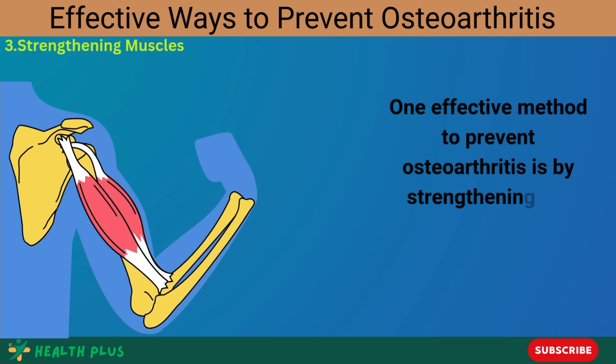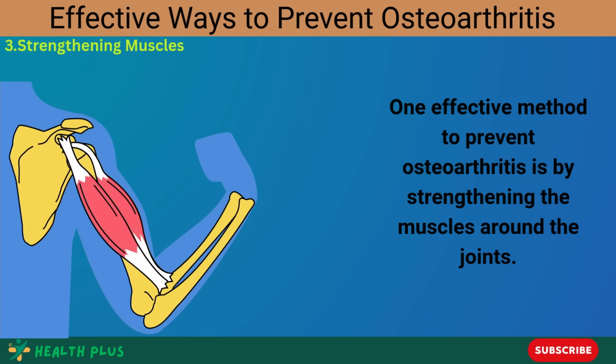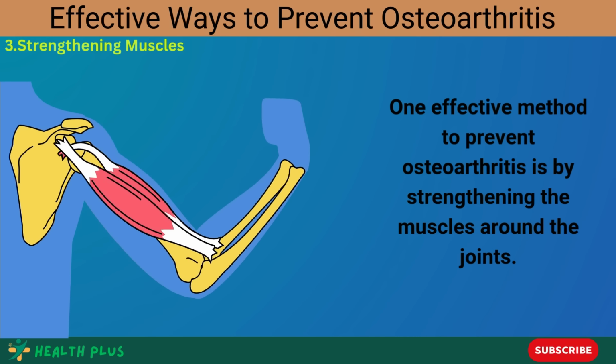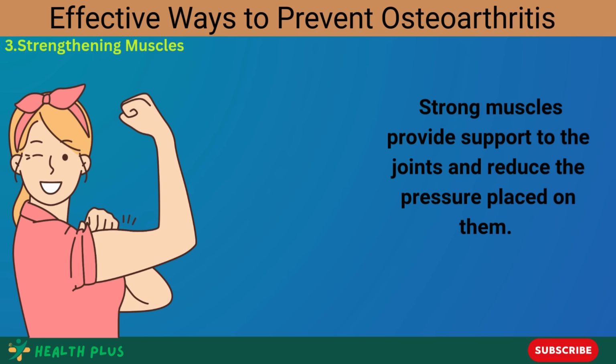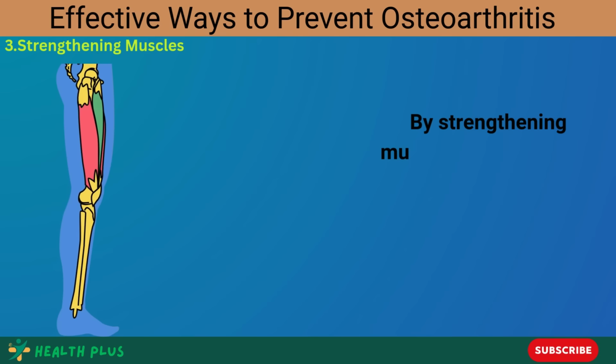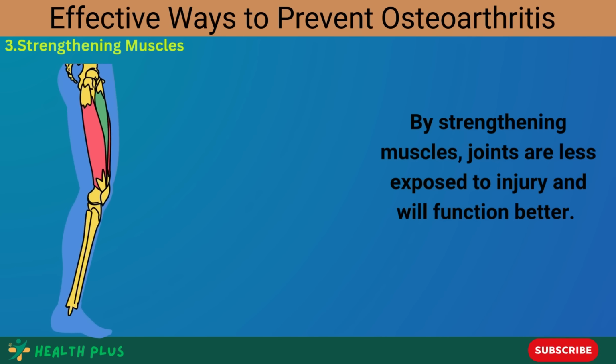3. Strengthening muscles around joints to prevent osteoarthritis. One effective method to prevent osteoarthritis is by strengthening the muscles around the joints. Strong muscles provide support to the joints and reduce the pressure placed on them. By strengthening muscles, joints are less exposed to injury and will function better.